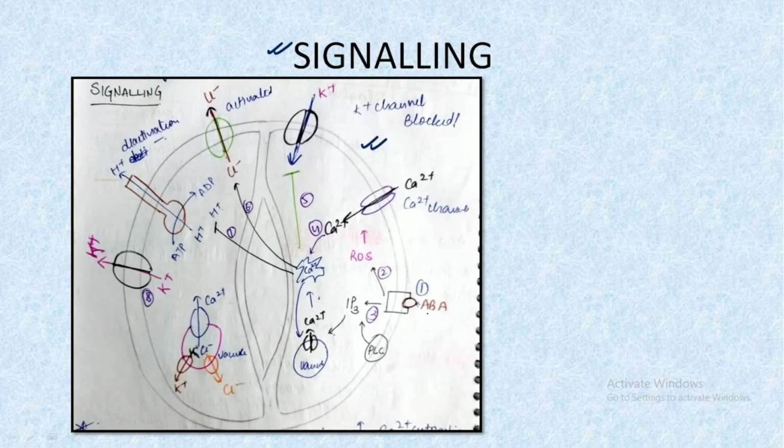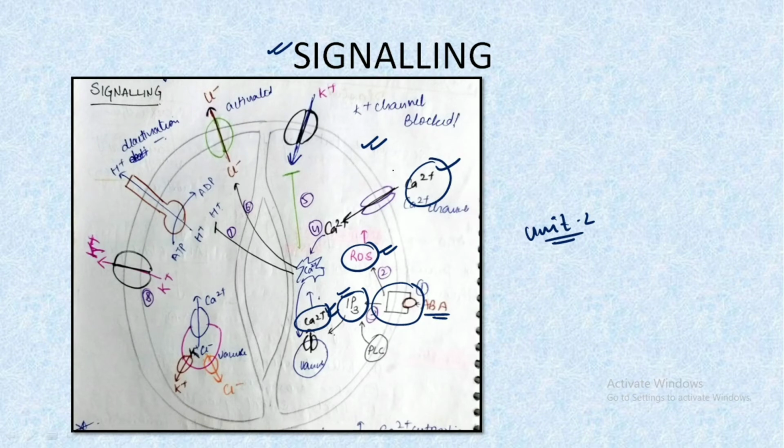Initially the abscisic acid, with the help of the membrane protein, enters, and this abscisic acid enters into various pathways. One could be ROS, the other one could be IP3 signaling. These signalings are the components of unit 2 which we will be studying in the near future. When abscisic acid initiates these signalings, the main function of these signalings is to open the calcium channel.